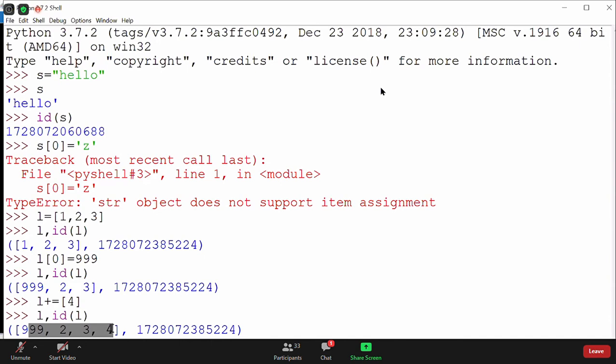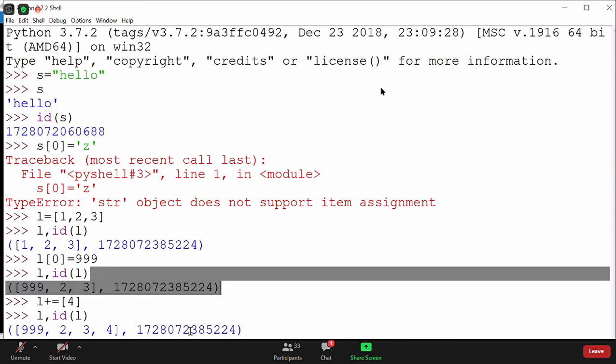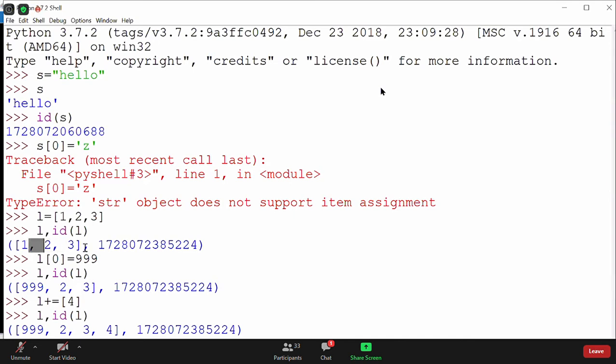It is the reverse with string and integer. Whenever you try to change those, a new object gets created, but in a list the address is the same all the way and only the values are getting changed. It was 1, 2, 3, 4, now it became 999, 2, 3, 4, meaning the same object is getting changed every time. That is why it's called a mutable object. Understood this example, everyone? What is meant by immutable and what is meant by mutable? Still, if you did not follow mutable, it's okay. We will see more when we go for list.